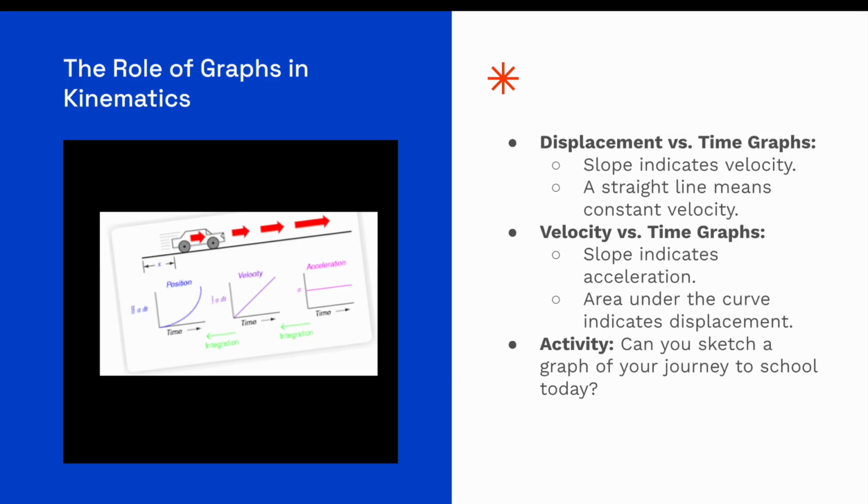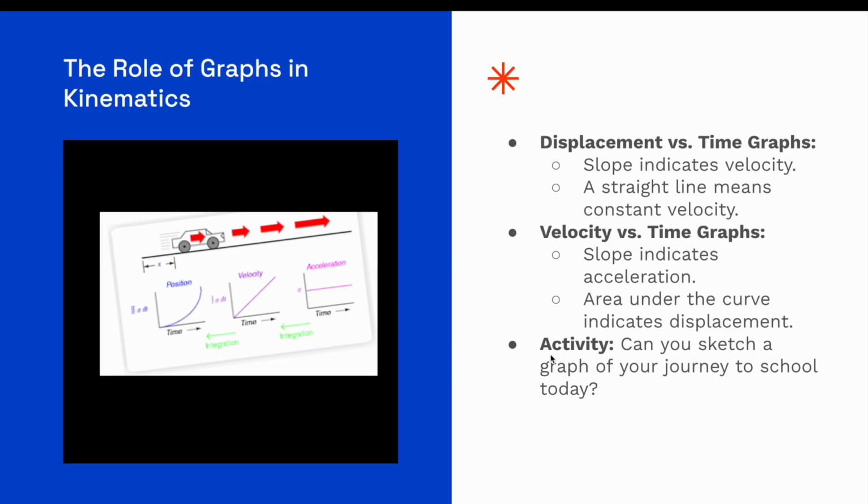Now, the velocity time graph is the one just to the right of that. So just to the right of that, we can see how the speed or the velocity, the speed in a direction, changes with time. The slope is basically the acceleration of the object or car, but the area of this little triangle here is basically what we call the integral in math, but you don't need to know that for physics. That area is actually the position or the change in position, so the displacement.